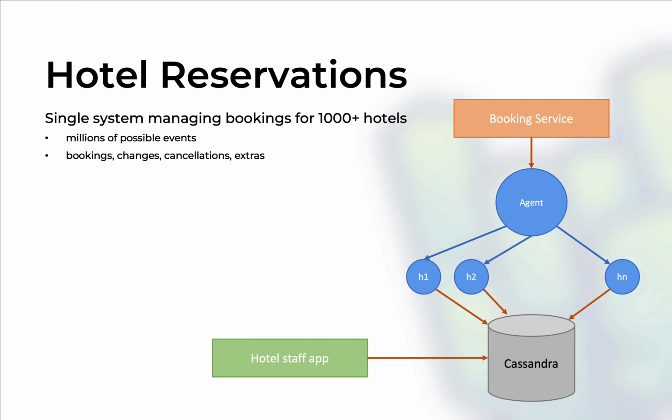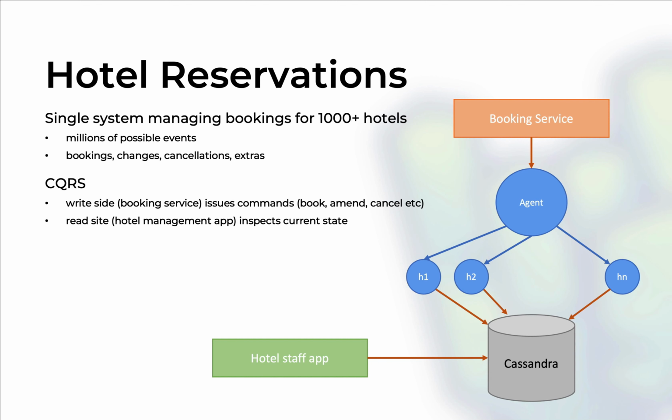On the read side, we will have various hotel staff apps specialized for each hotel, which will monitor all the events associated with that particular hotel, and they will recreate the entire state of that hotel in terms of reservations so that they can query that state very easily for availability. So we will implement the CQRS pattern in which the write side, which is the booking service, will issue commands such as make a reservation, amend a reservation, cancel it, and so on and so forth, while the read side, which is the hotel management app, will inspect the current state for that particular hotel. And we can have many hotel staff apps independently monitoring their state.